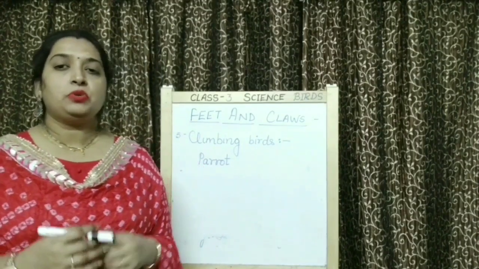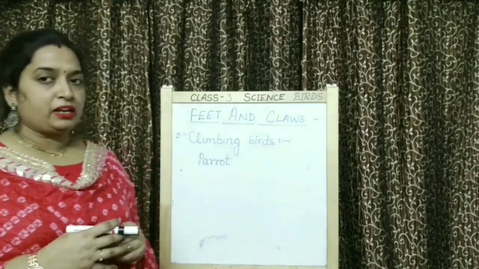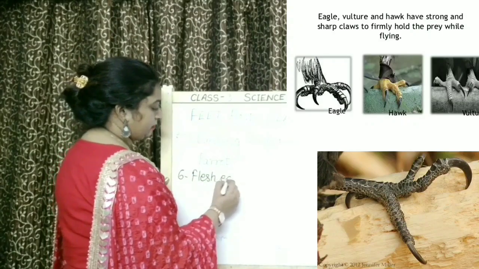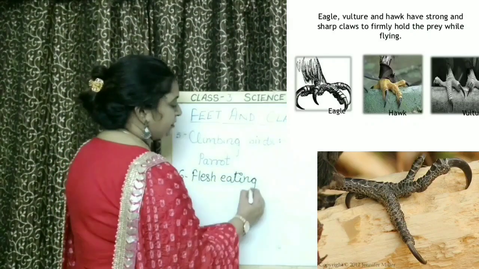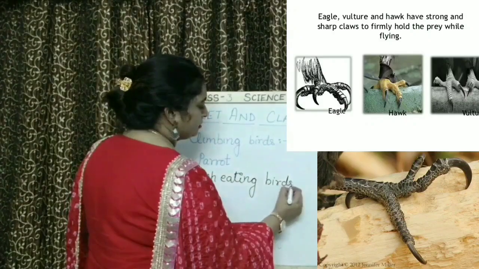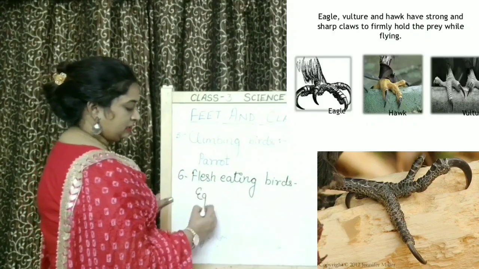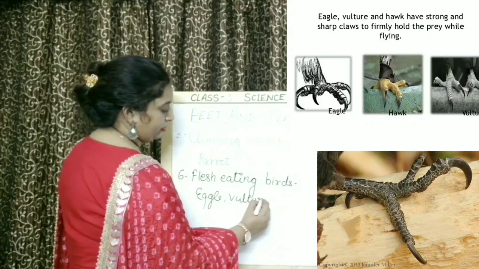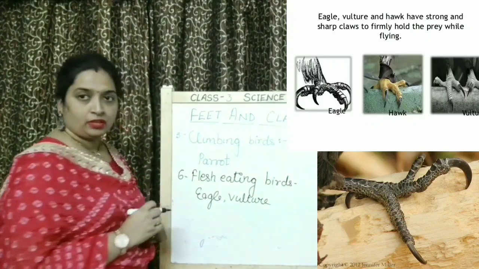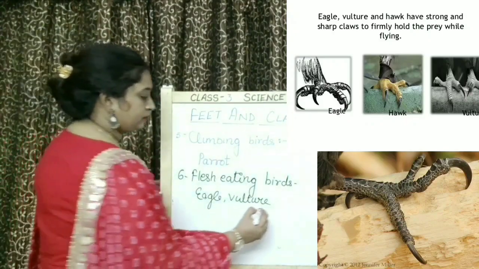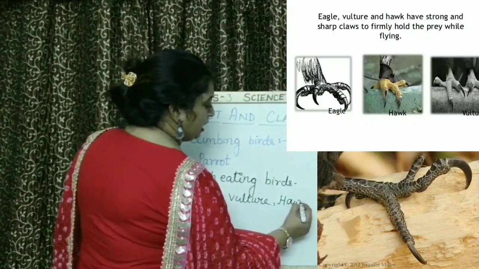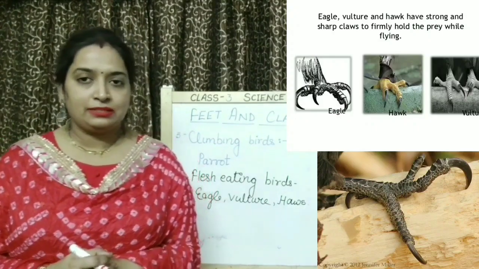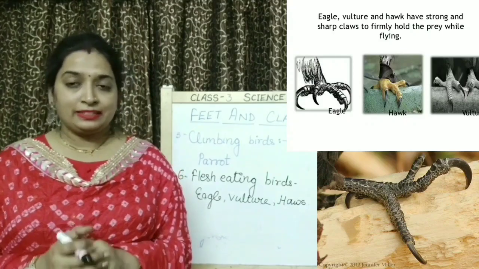Now children, let's come to next type of bird based on feet and claws, and that is flesh-eating birds. Can you give me different examples of flesh-eating birds? Yes, like eagle, vulture, kite, owl, hawk. So children, these are carnivorous birds. They eat flesh of other animals. They eat small animals like frog, mice, snakes.